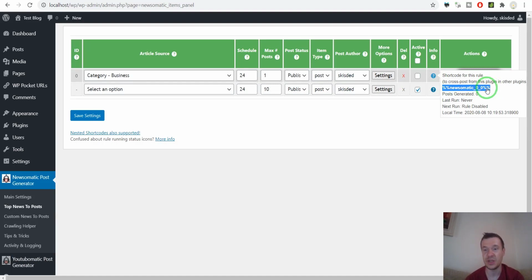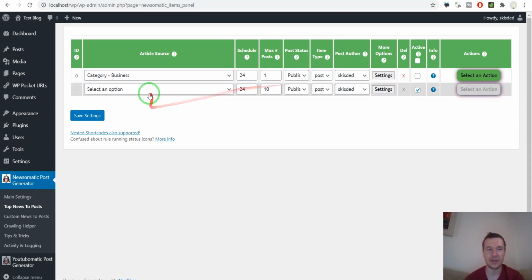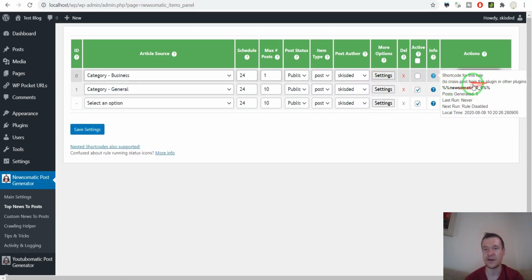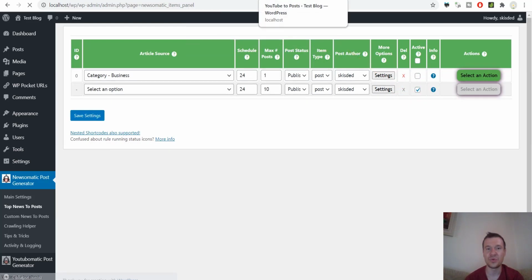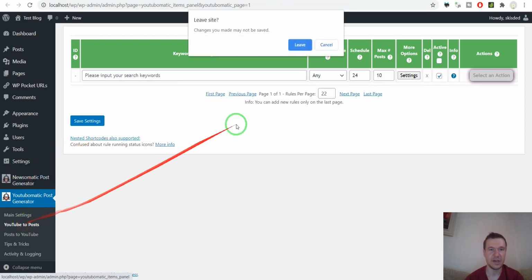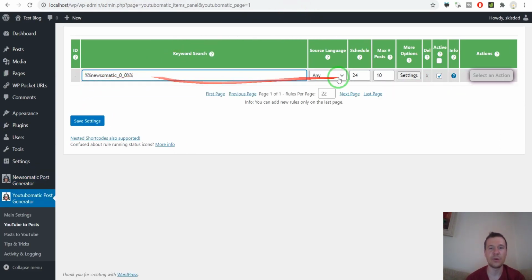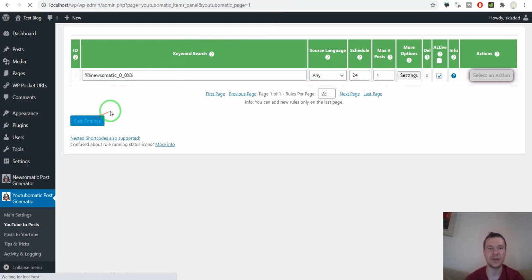This will be a unique string that identifies each separate rule from Newsematic. For example, if we create another rule, we will see that it will have a different identifier here. So let's copy the identifier of this rule and go to YouTube-O-Matic here, and in the keyword search query field we can simply input the identifier of this rule that we copied. Let's save the settings here.